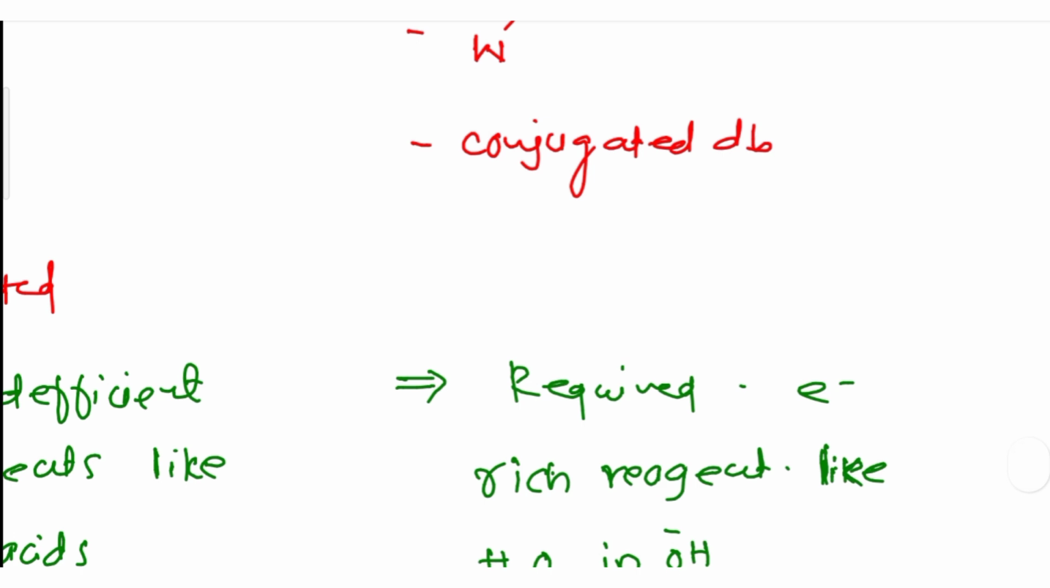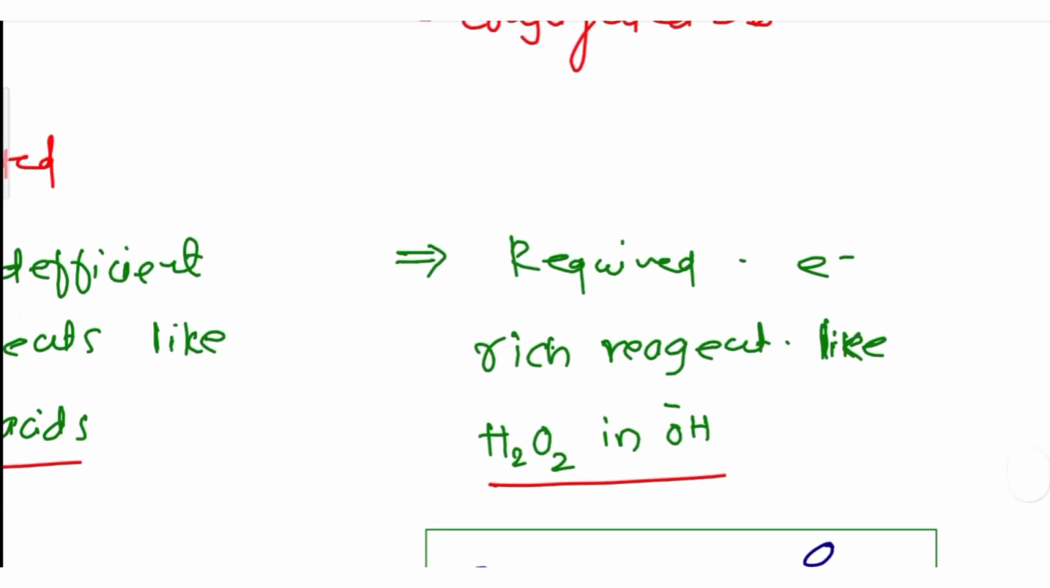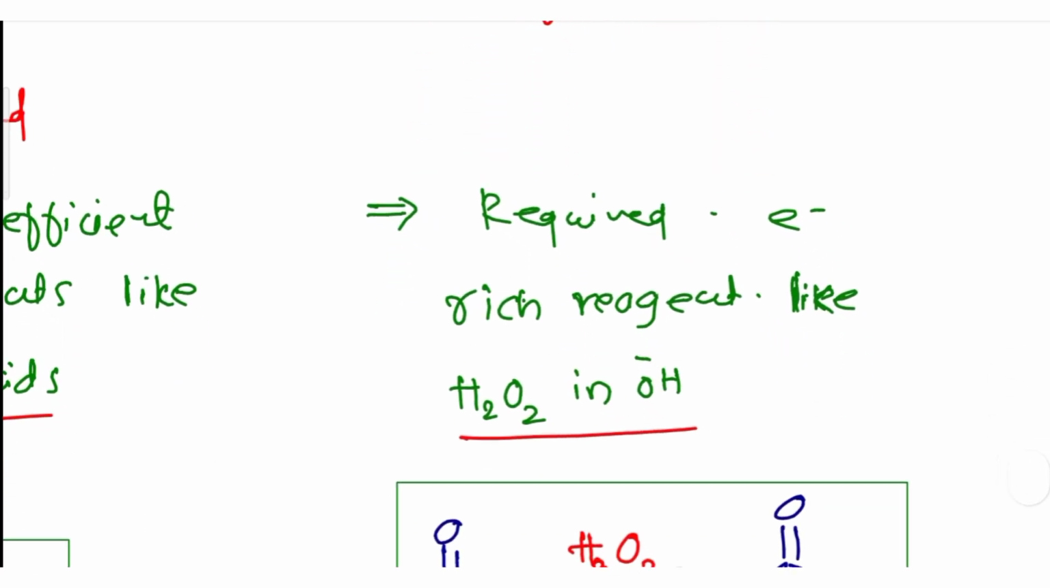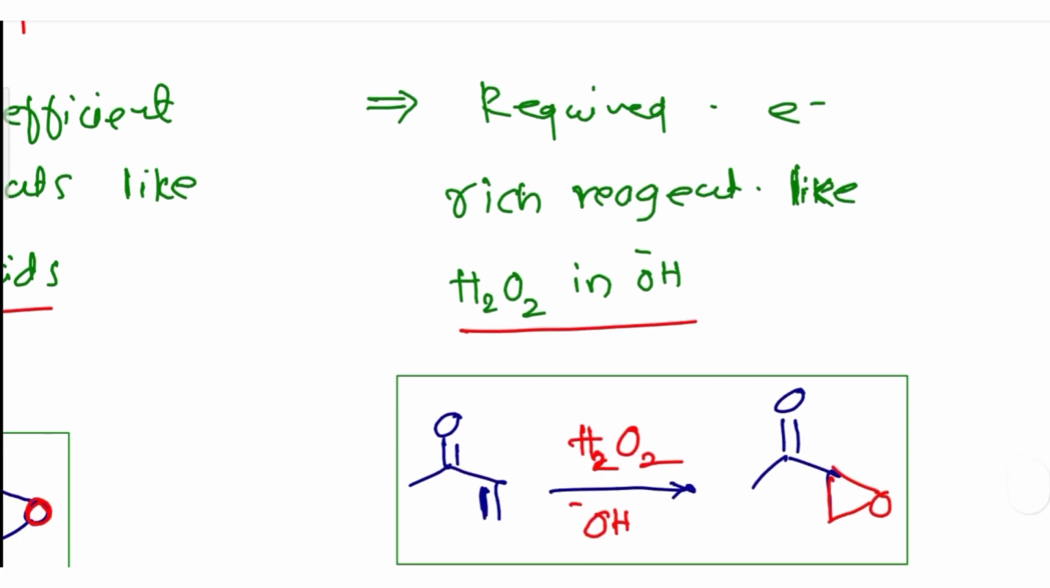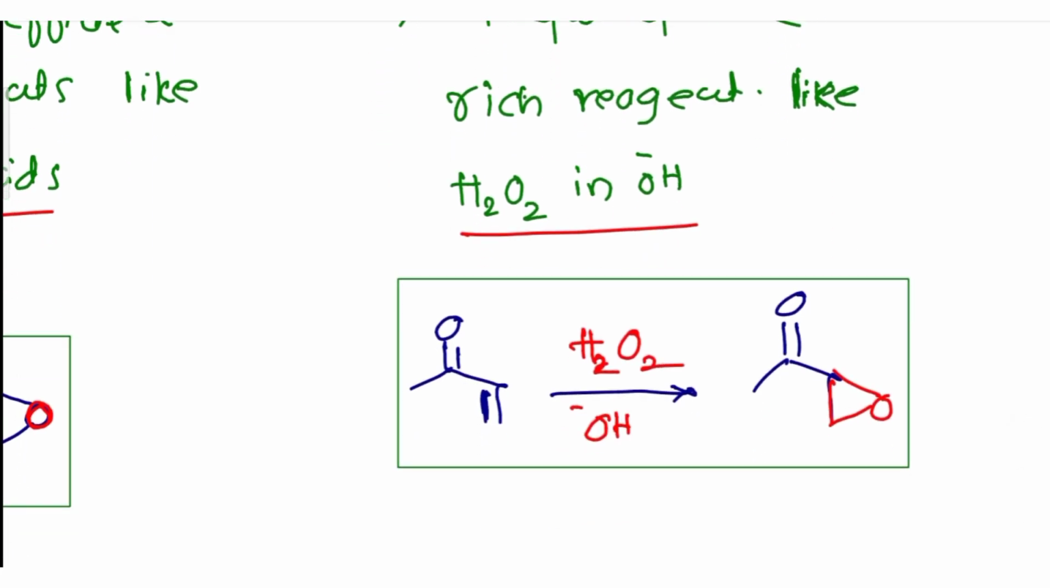Now what are the examples of electron rich olefins? One is isolated alkenes, second is more substituted alkenes, and lastly, most importantly, the question is based on this factor only. Electron rich olefins require an electron deficient reagent, that is MCPBA or a peracid. That's why